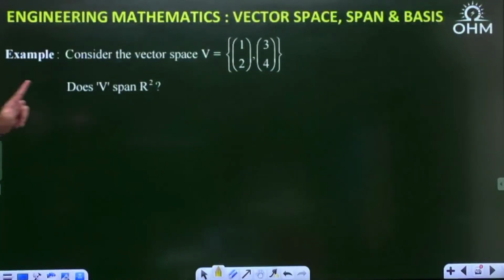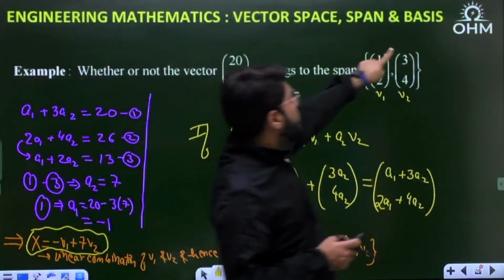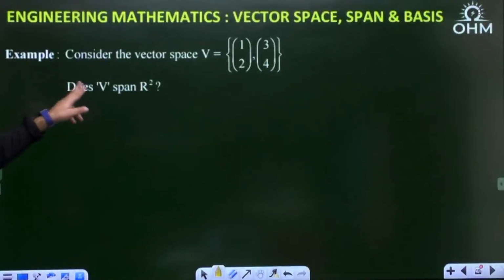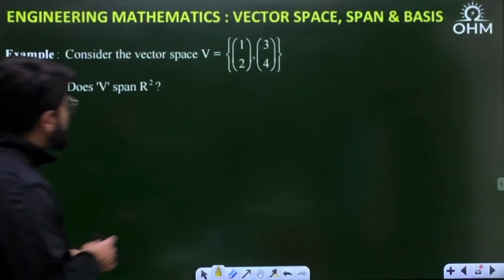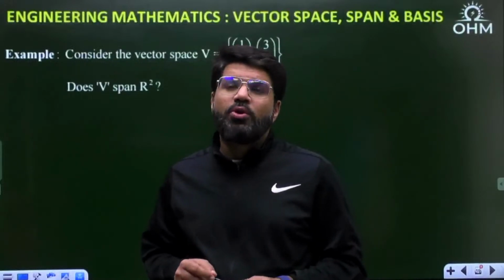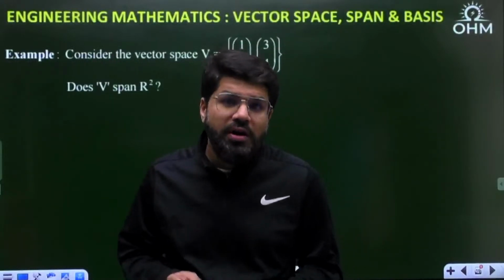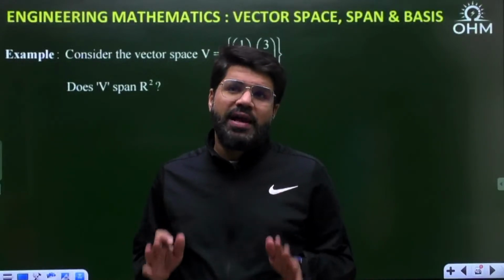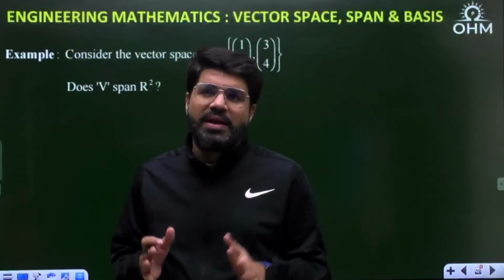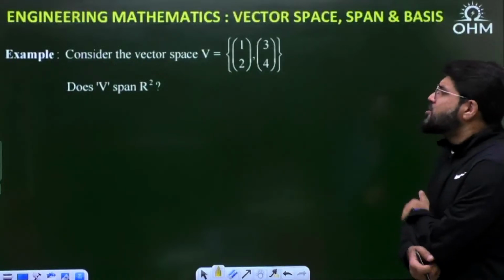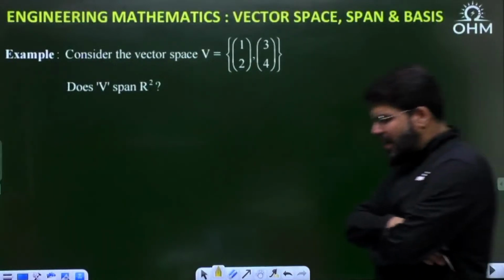Consider the vector space V, the same V: 1, 2, 3, 4. Does V span R2? Now what is the meaning of "does V span R2"? How do you span R2? What is R2? Set of all 2 cross 1 vectors, all real 2 cross 1 vectors. All means all. X can be any value from minus infinite to infinite. Y can be any value from minus infinite to infinite. Clear? So, does this vector space span R2?